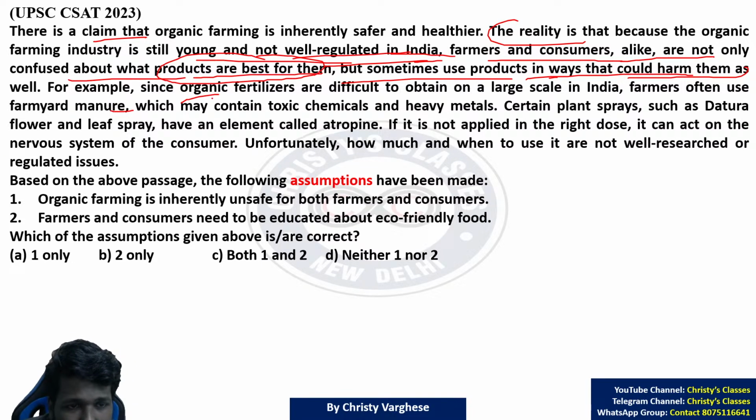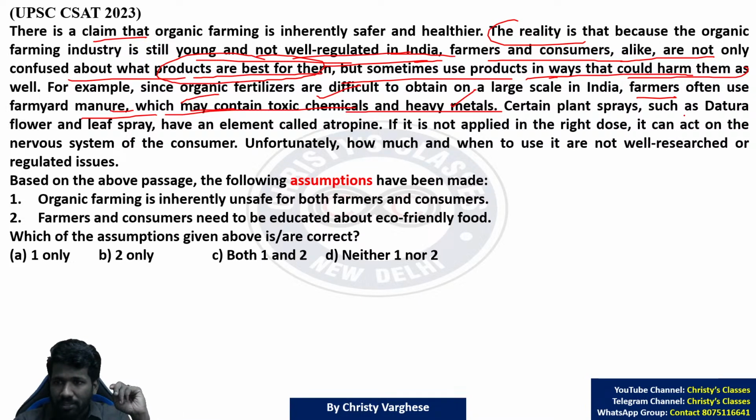For example, since organic fertilizers are difficult to obtain on a large scale in India, farmers often use farmyard manure, which may contain toxic chemicals and heavy metals. So this farmyard manure is not actually fully good. That is what the passage is saying. It may contain toxic chemicals and heavy metals also. But as farmers are not aware of it, they are using it, and that may not be helpful for them.